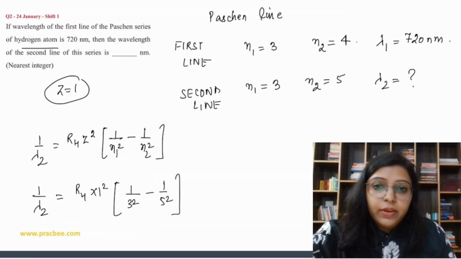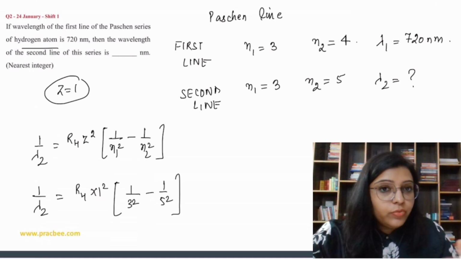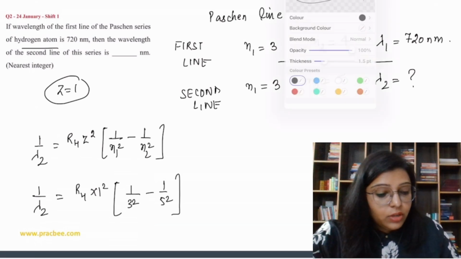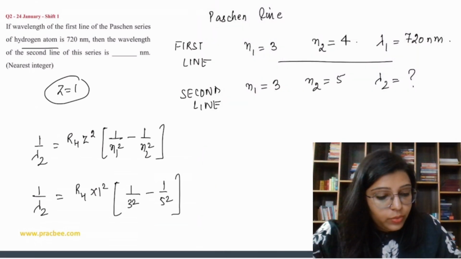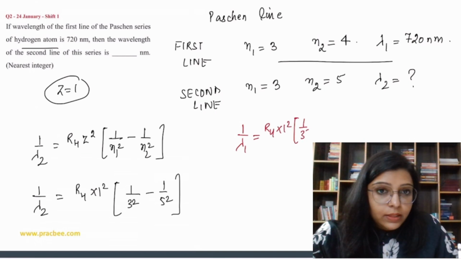Now the RH value we are going to find out from the first one. How? Let's do it. So 1 by lambda 1 is equal to RH into 1 square upon 1 by 3 square minus 1 by 4 square.